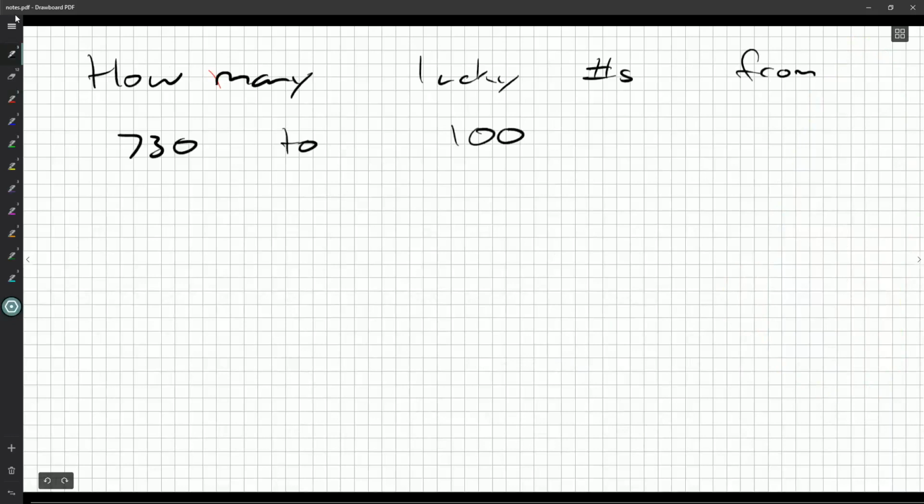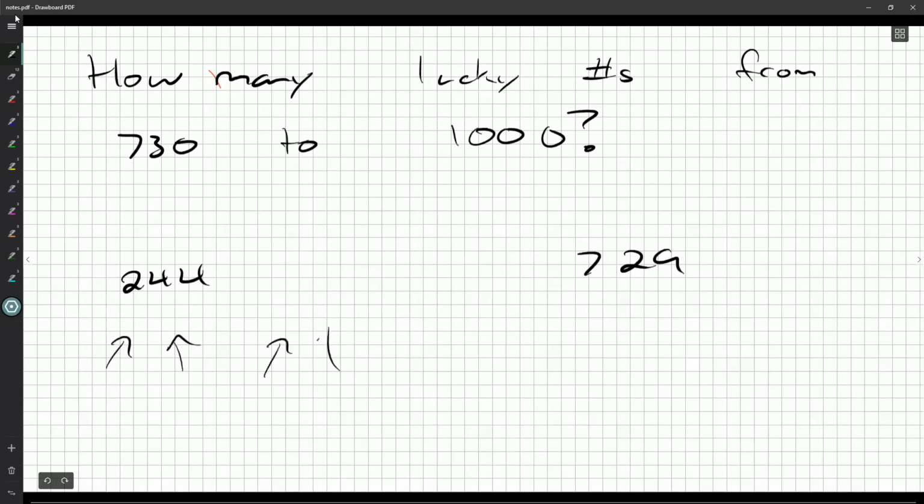But now my question becomes, how many lucky numbers from 730 to 1000? Okay. Well, again, the same sort of reasoning applies. Any lucky numbers in the range from 244 to 729 will start to spit out 2 of them.